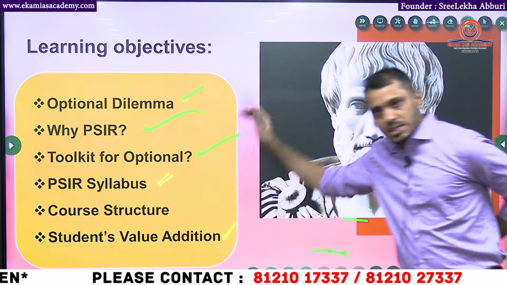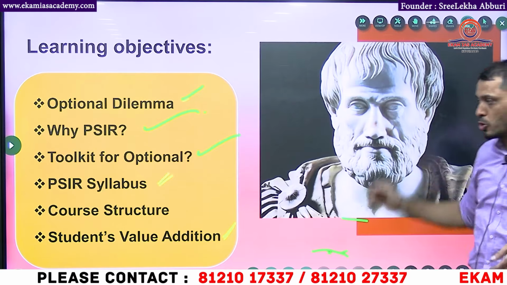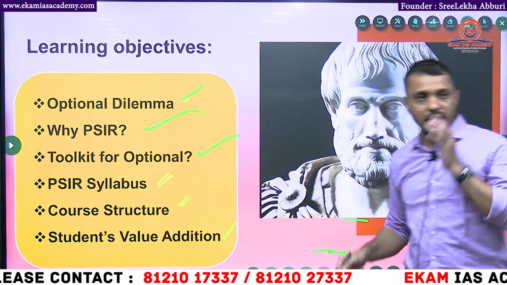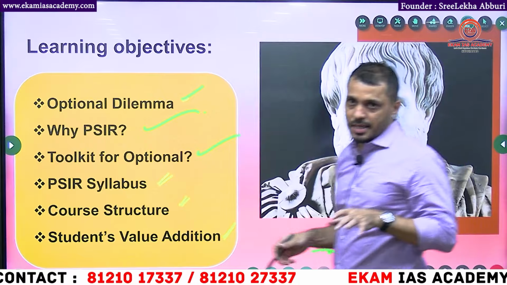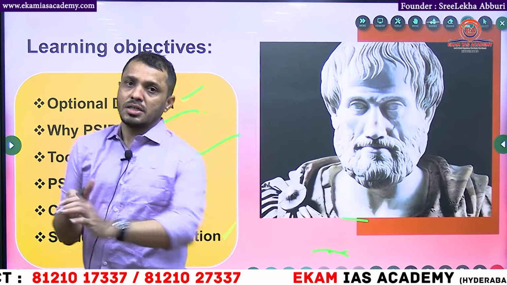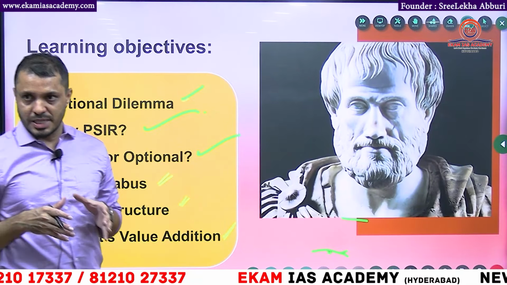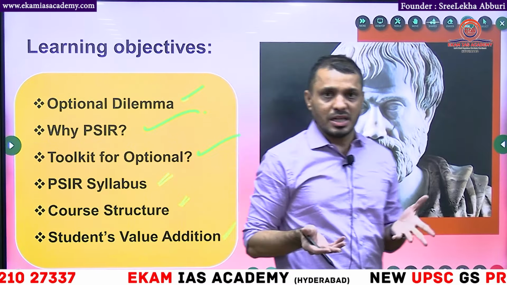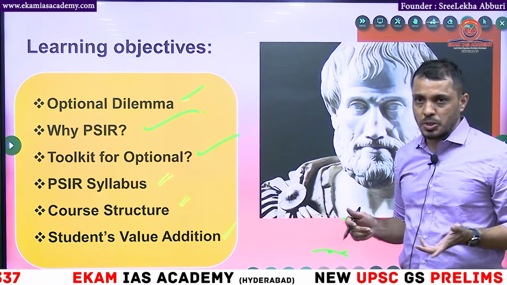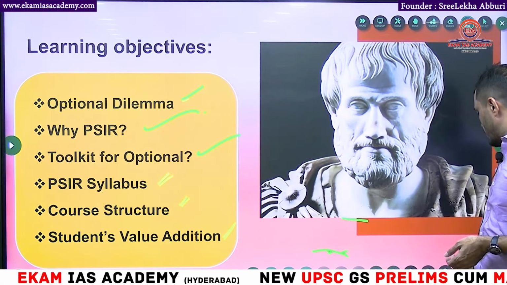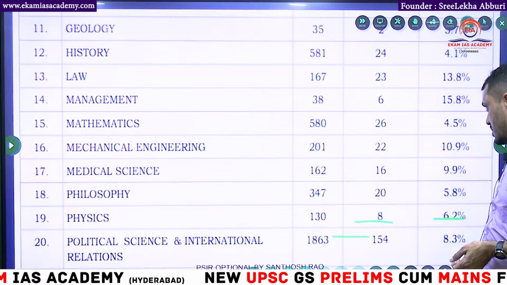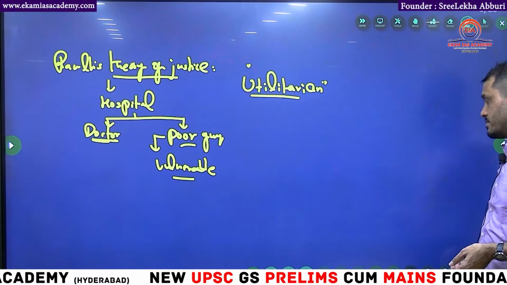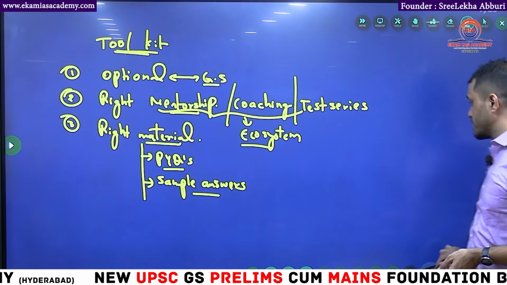Next, the PSIR syllabus. I will help you out; we will go through it systematically, and how the course is structured. It will take at least around 3 to 4 months easily, because this course is designed so, since I have all the leverage, because I am the one who teaches you generally. So, how will the course be? The course structure, let me help you out.